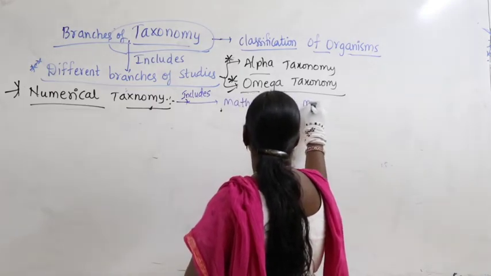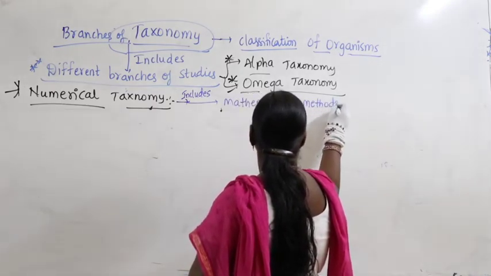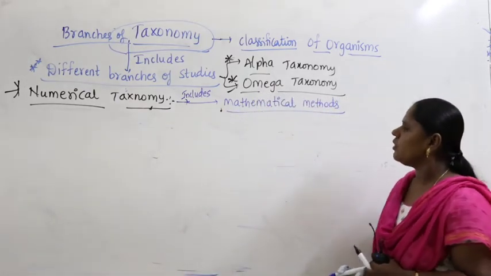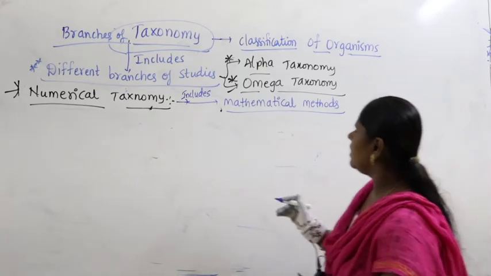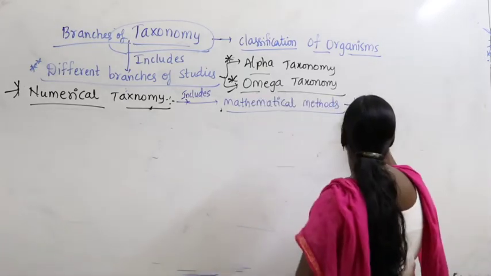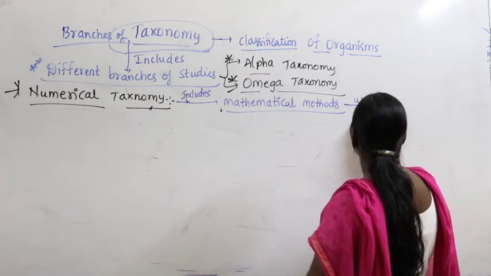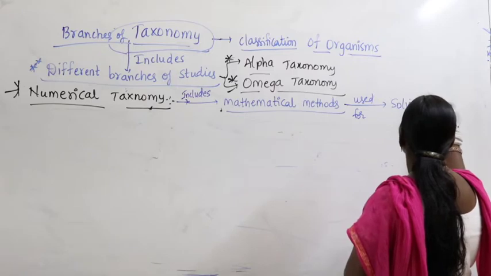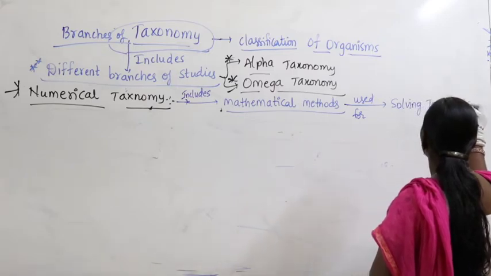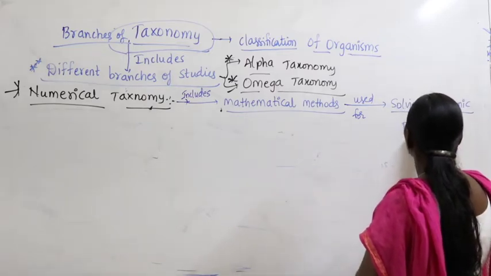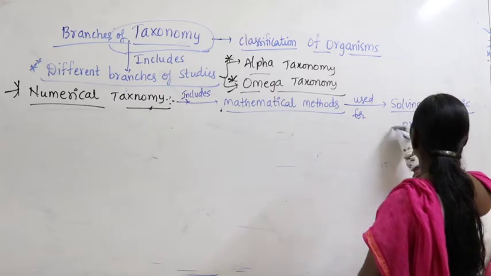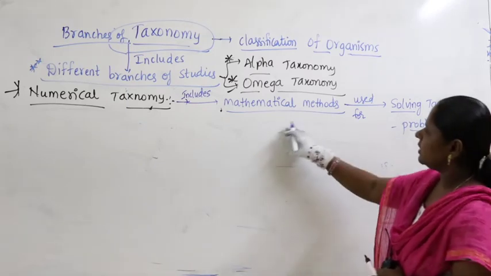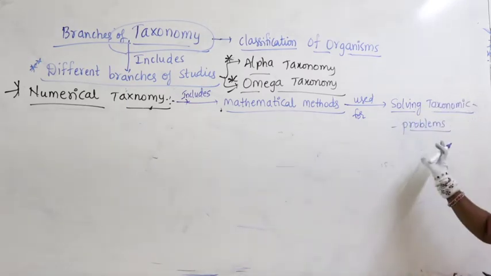These mathematical methods are used for solving taxonomic problems. So we make use of mathematical methods for solving taxonomic problems.